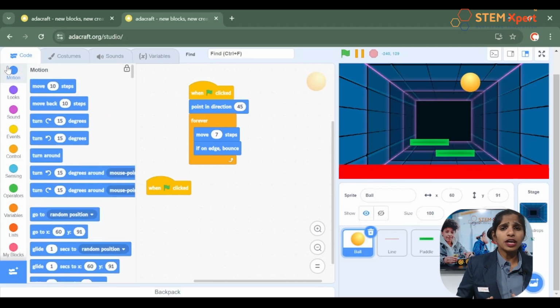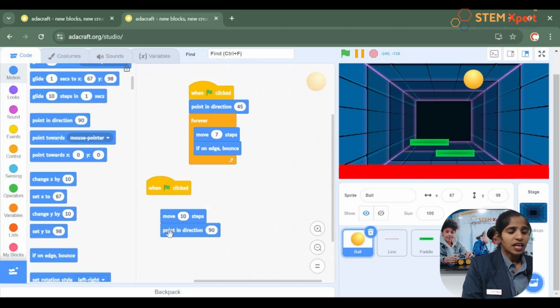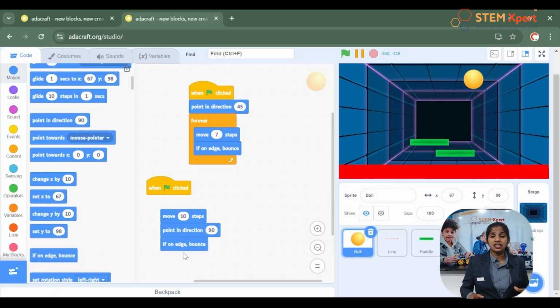So later we learned the motion block. That is, every action of the sprite related to movement will be controlled by the motion block, right? Yes. So from the motion block, we learned blocks like move 10 steps. If you wanted to move a step of 10, then we learned blocks like point in direction. That is, if you wanted a sprite to look in a particular direction, you'll go for the option which is point in direction, right? Yes. And finally, you learned if on edge bounce. That is, if the sprite touches the edges, it would bounce, right? Yes, so for that, you use the option if on edge bounce. Do you remember it? Good.